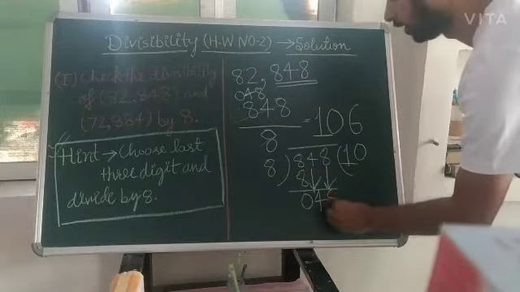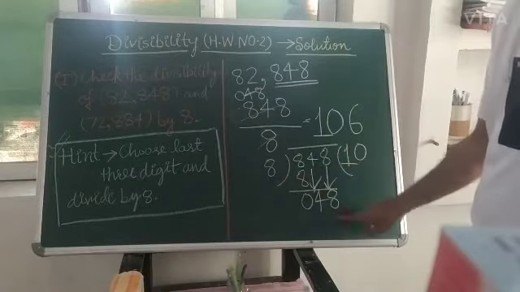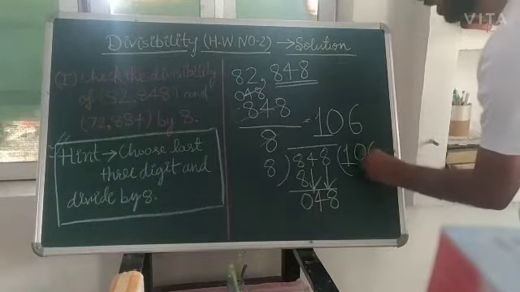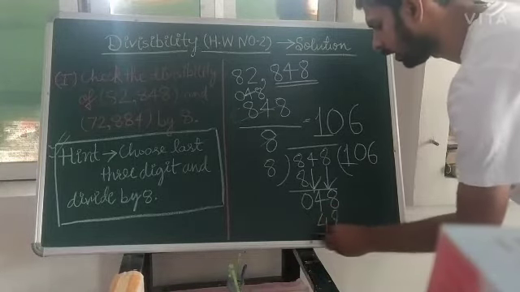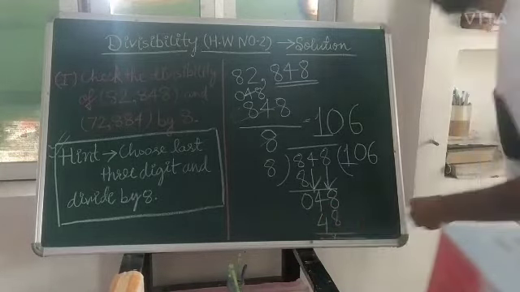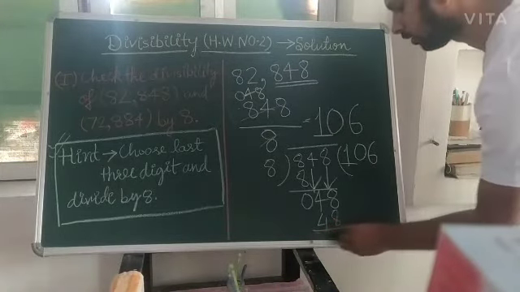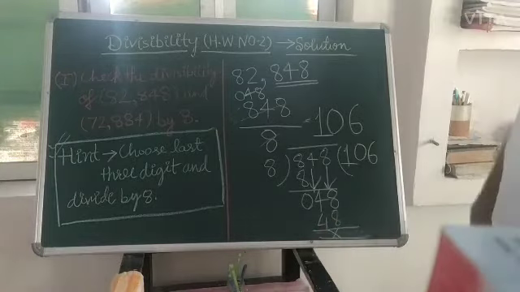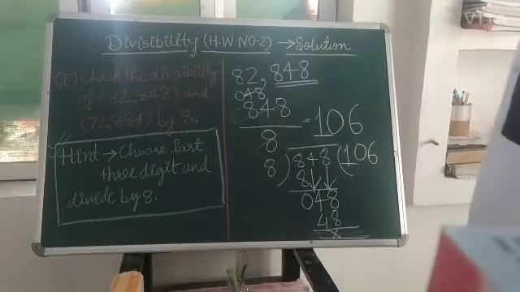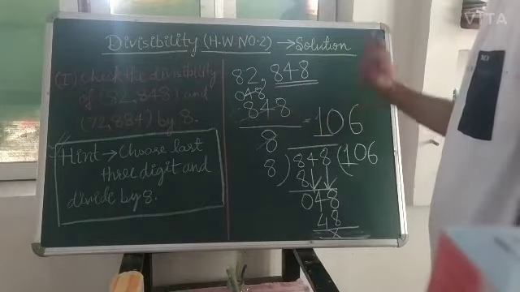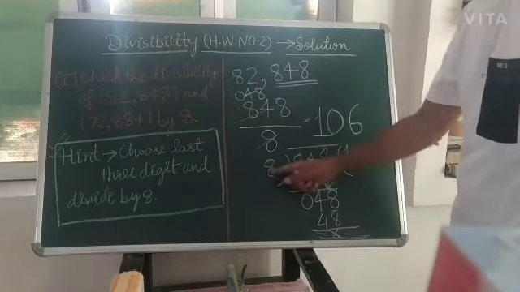This will now make 48. Again, 8 6s are 48, and it is completely divisible. So it is going 106 times.